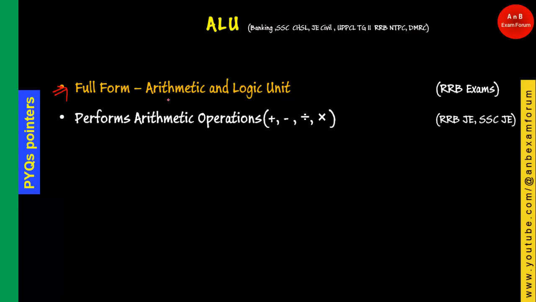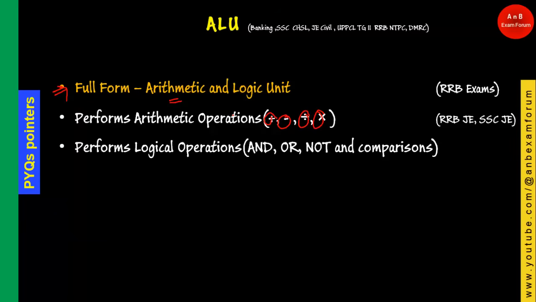As the word suggests, it is going to do arithmetic operations. What are the arithmetic operations? Addition, subtraction, division and multiplication. So these are the basic arithmetic operations it can do. Coming to the logical operations, they are AND, OR, NOT and comparison.